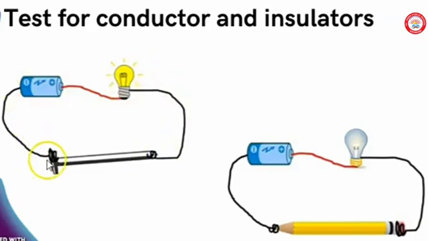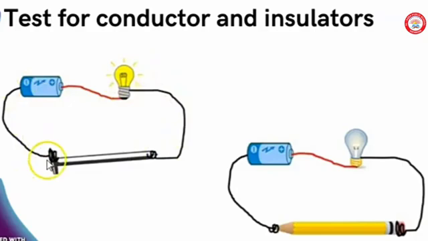That means the first picture is a closed circuit. The electricity passes through the iron nail. That is why the bulb is glowing. So we can say that iron nail is a good conductor of electricity.